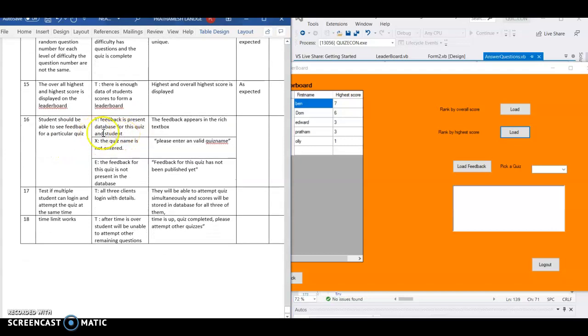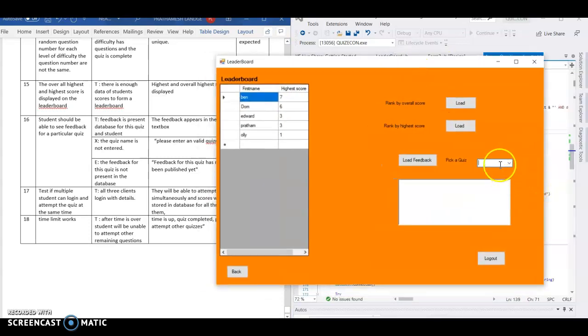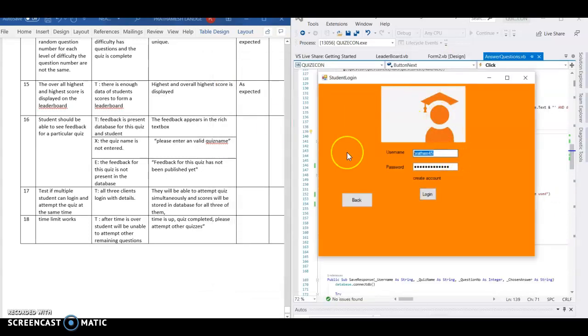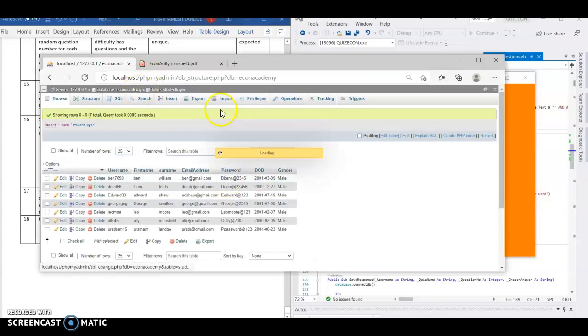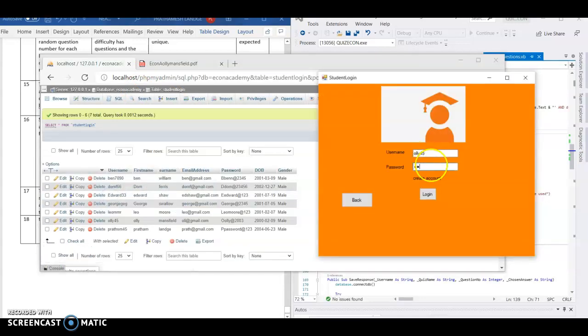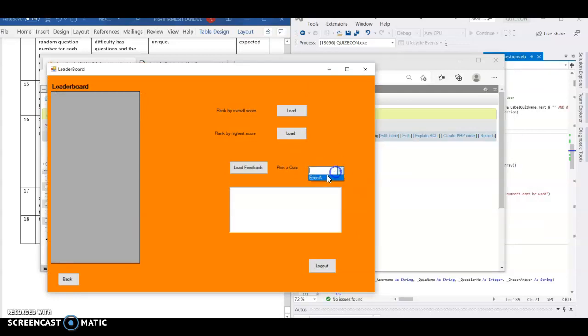Alright, so they can see the feedback. Let's see. Okay, so feedback for the student is not given. So I'm gonna go back and log out as Ollie. There's a feedback for him, so we can view it. Oops. What's his password? Here we go. So leaderboard Ollie.